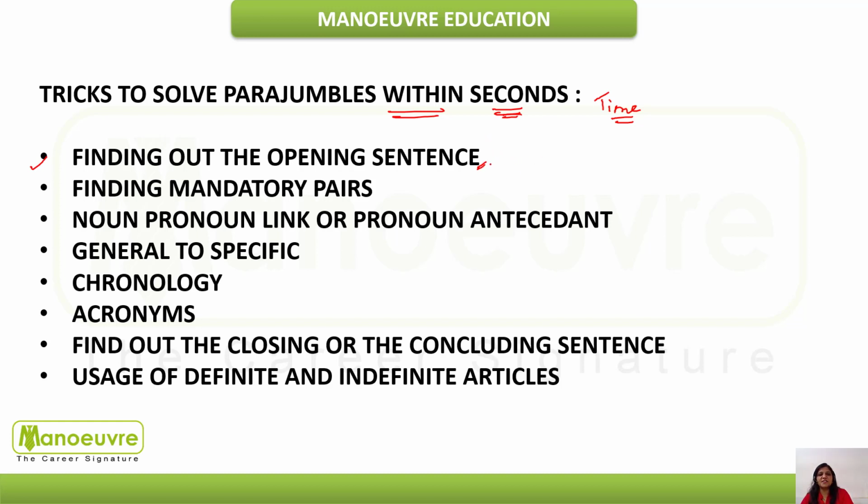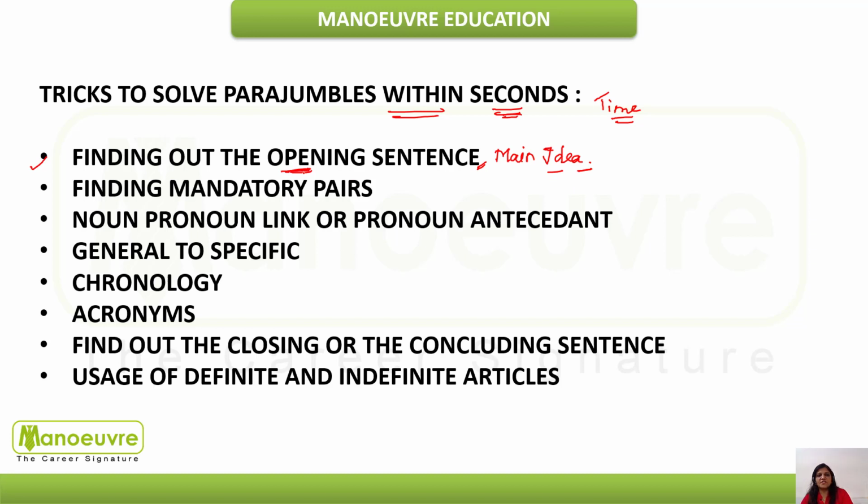Now the first tip is to find out the opening sentence. Now the opening sentence is the sentence which gives you the idea of the paragraph. It has the main idea. It talks about the main idea of the paragraph. It would describe the main idea of the passage, what the passage is being written for.